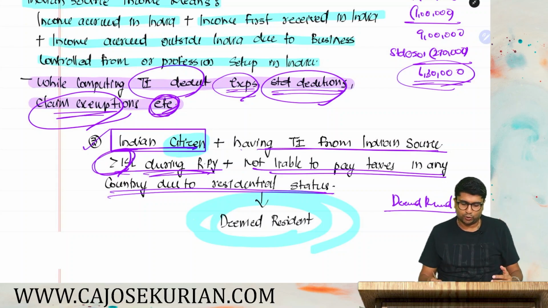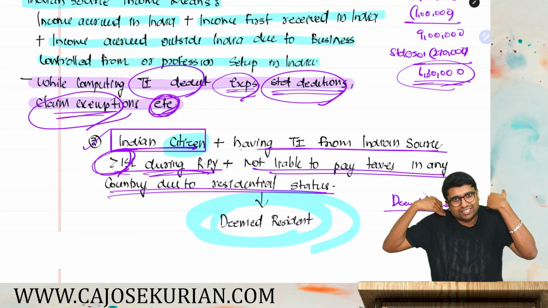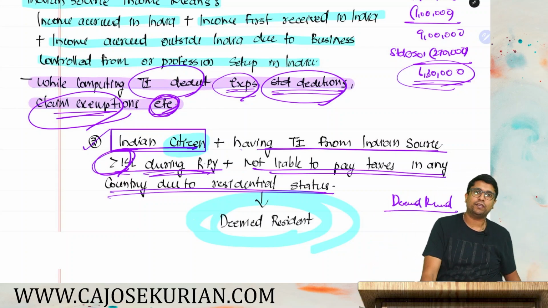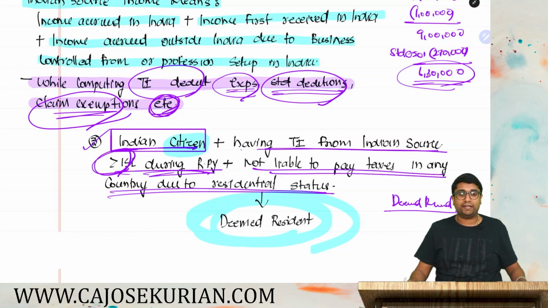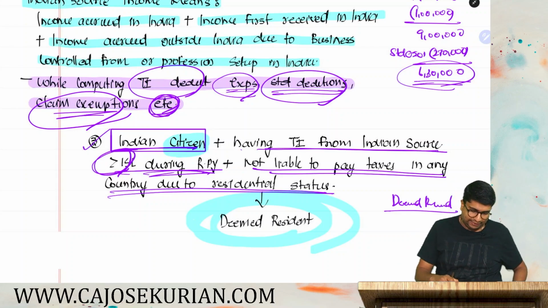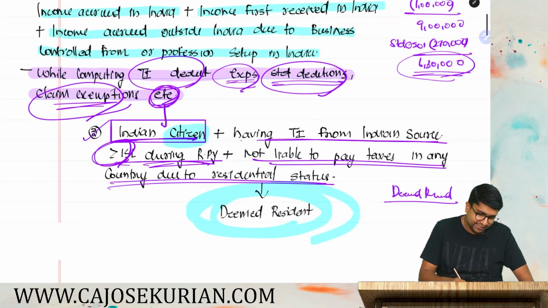Plus you are not liable to pay taxes in any country due to your residential status. So you have managed your residential status in a way that you are either a resident of a tax haven or you are not a resident of any country, so that you are skipping your income tax liability. In such a case, department will say that you shall be deemed to be a resident in India. Alright, so that is category number 3, which is applicable for Indian citizens only.